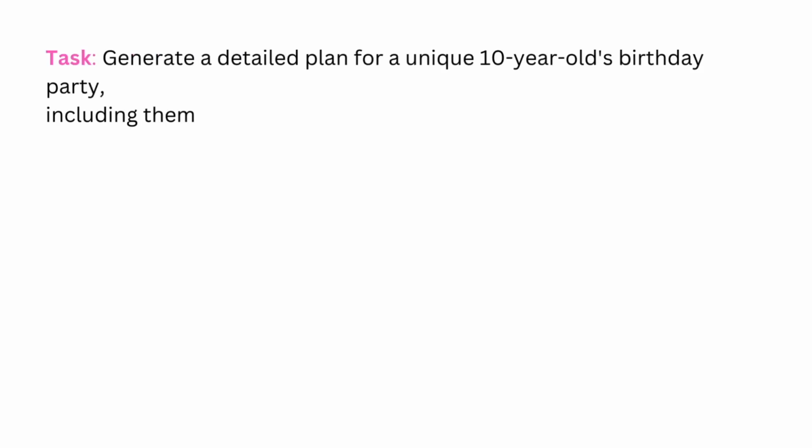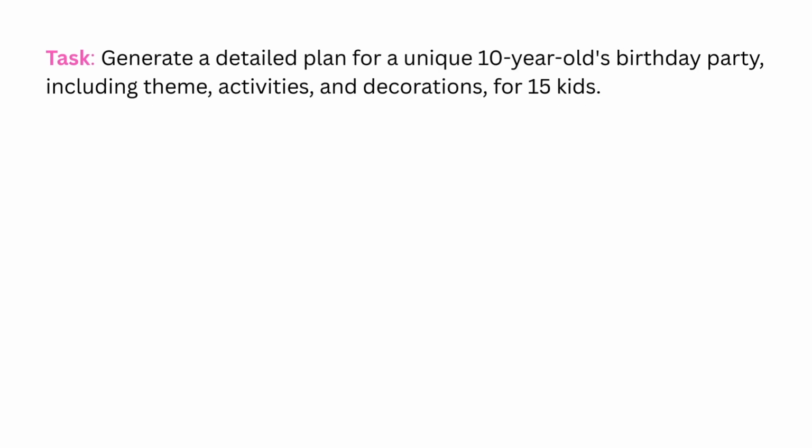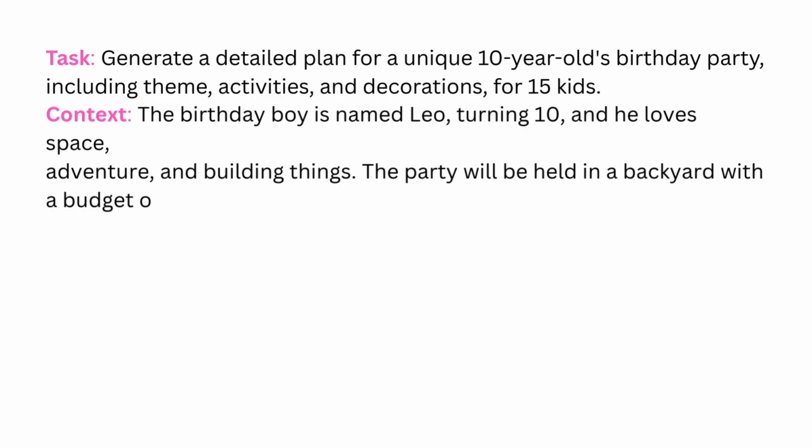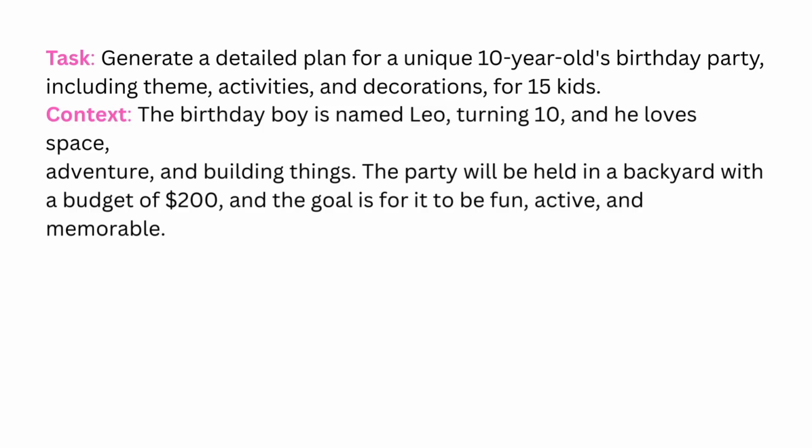So, when you put it all together, here's what our complete TCREI-powered prompt looks like for Leo's birthday party. Task: generate a detailed plan for a unique 10-year-old's birthday party, including theme, activities, and decorations for 15 kids. Context: the birthday boy is named Leo, turning 10, and he loves space, adventure, and building things. The party will be held in a backyard with a budget of $200, and the goal is for it to be fun, active, and memorable.